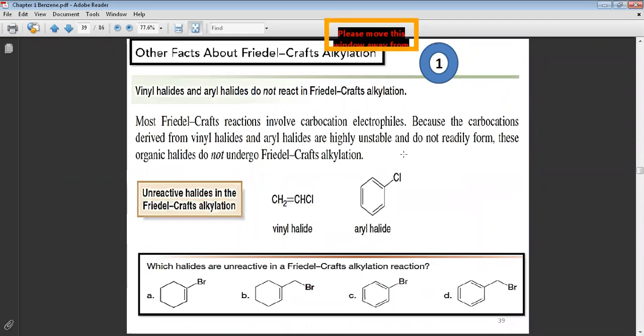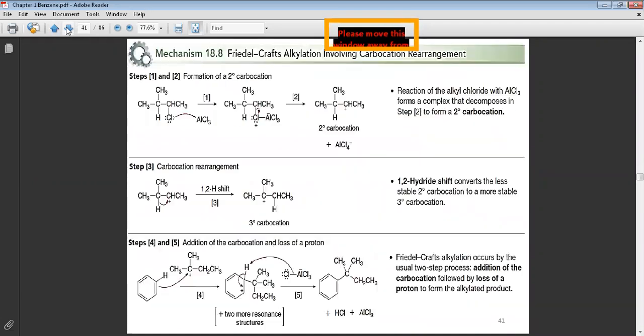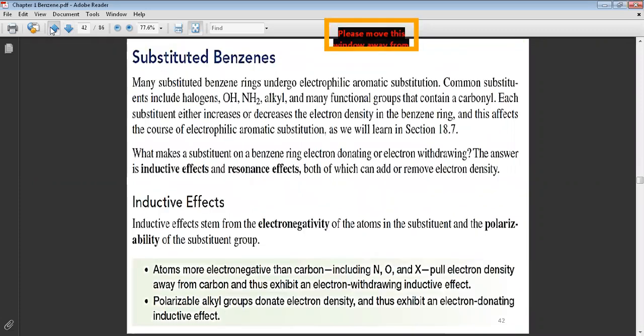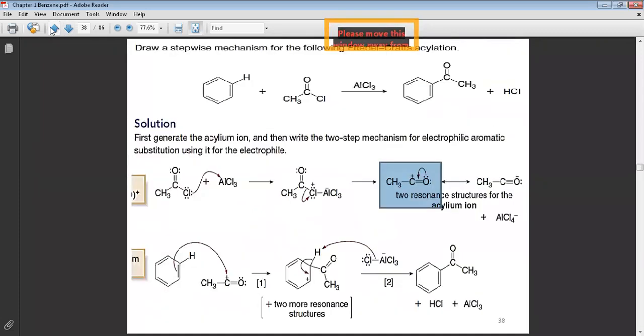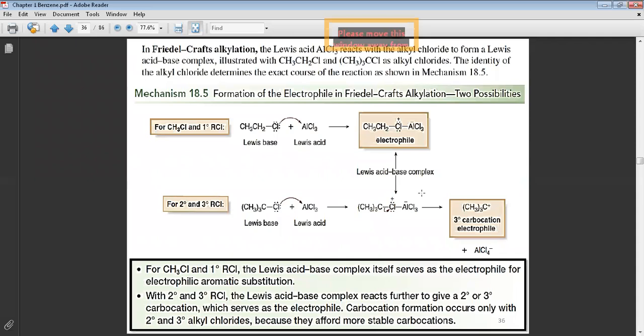Students, if we could go back again to this, sorry, to this. We said here carbocation, tertiary carbocation, yes? Tertiary carbocation rearrangement.